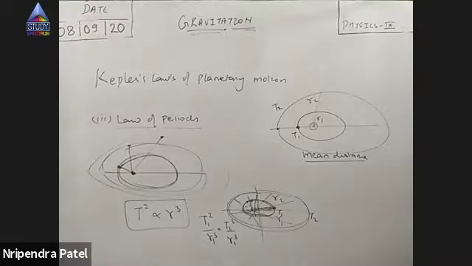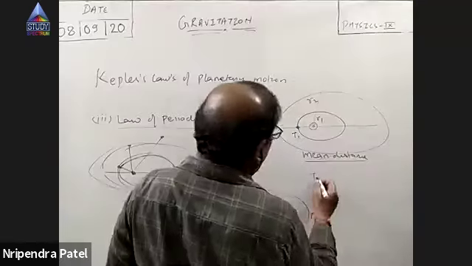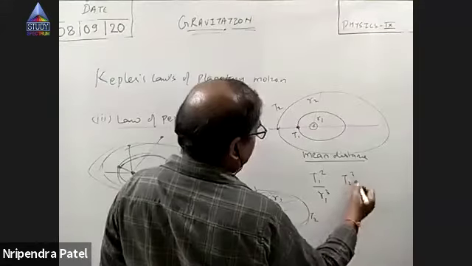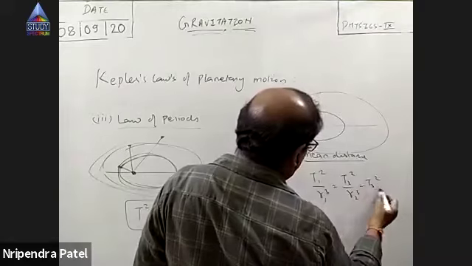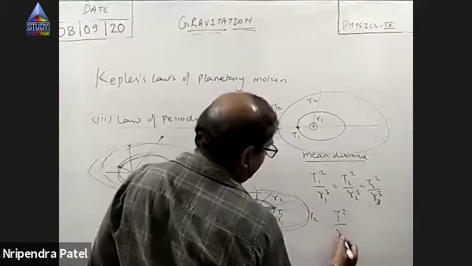See, the distance of Mercury changes with respect to time. At some instant it is closest to the sun, and at another instant it is furthest from the sun. So which distance should I take? So they say mean distance. Mean of what? There are some distances we call the semi-major axis and semi-minor axis, and that too it's the harmonic mean. I'll not go into that. I'll use the word mean distance. So the mean distance of this planet is something. Let us call it R1. And let us take another planet. The mean distance from the sun of this planet is something else, right?